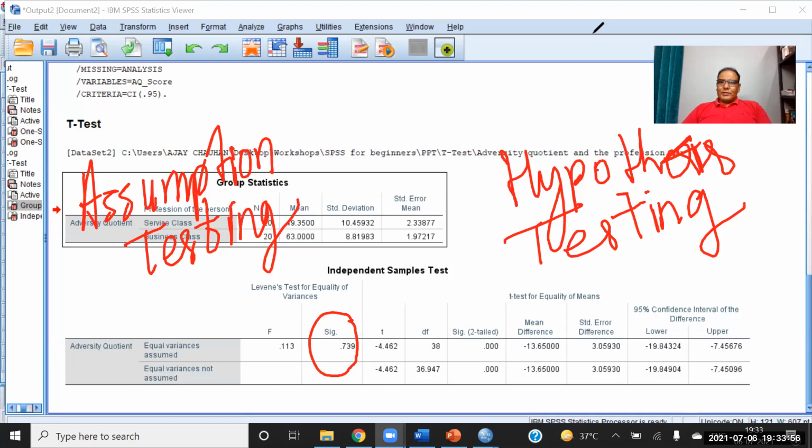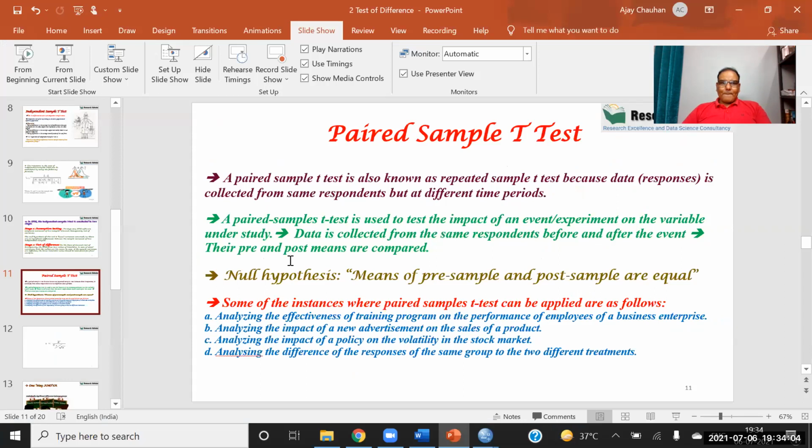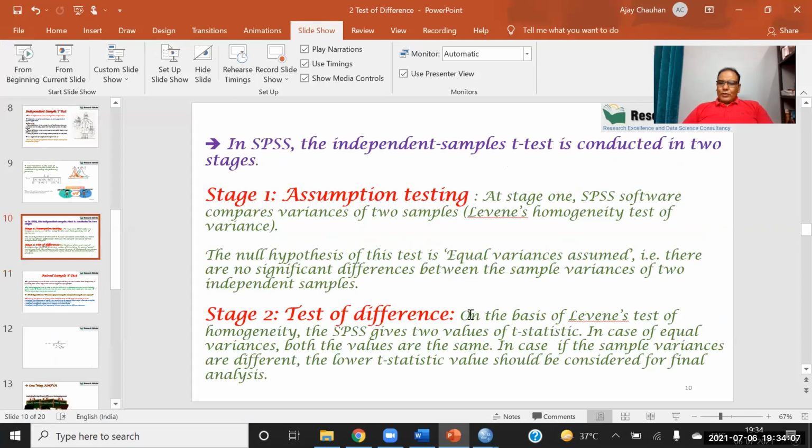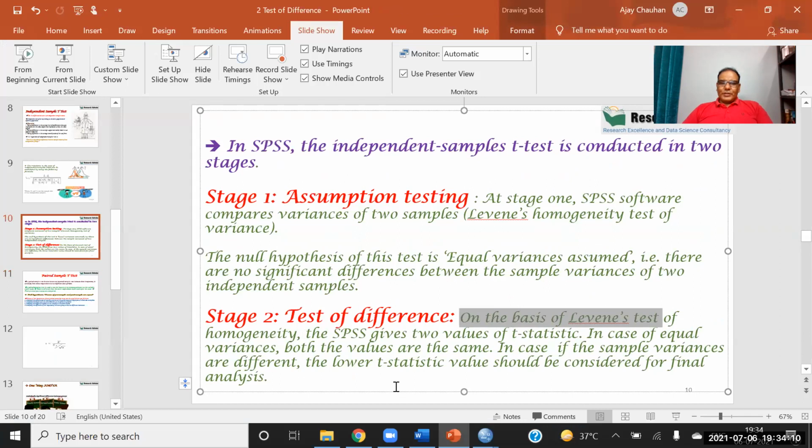Now, if you see the PPT, on the basis of the Levene test of homogeneity, SPSS gives two values of the t statistic. In case of equal variances, both the values are the same. It means if you are accepting the null hypothesis, both the upper and lower values are the same. But if the sample variances are different, then the lower t statistic should be considered for the final analysis.